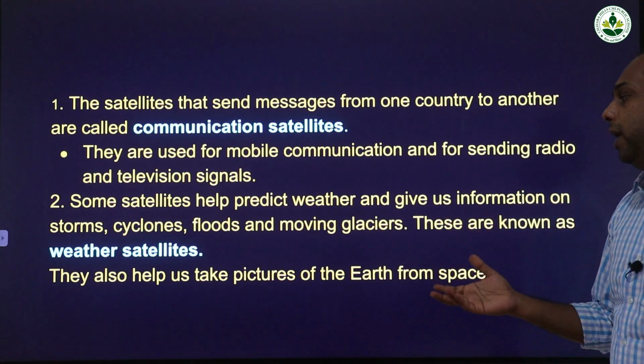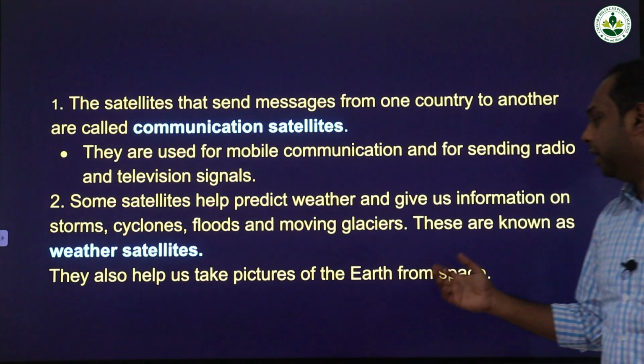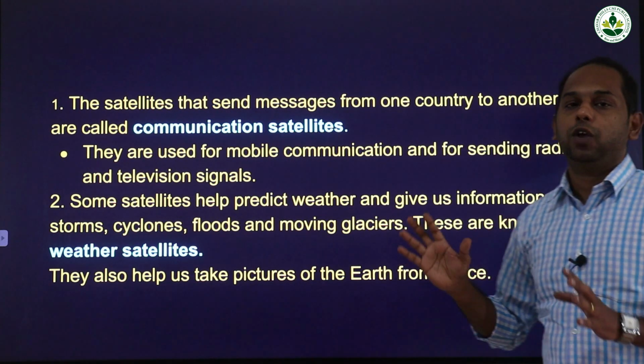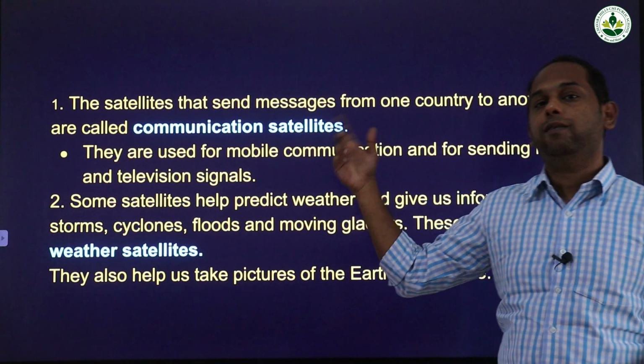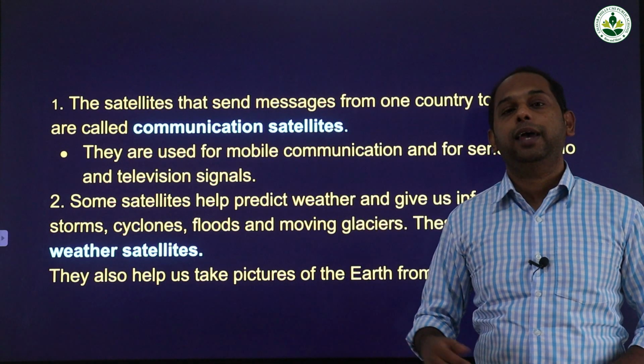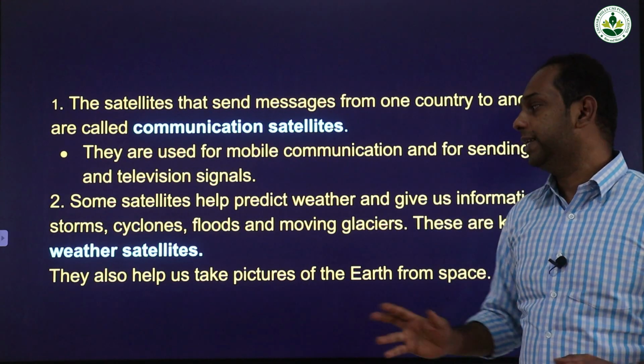They also help us to take pictures of the Earth from space, and they send these pictures to the Earth with the help of signals.